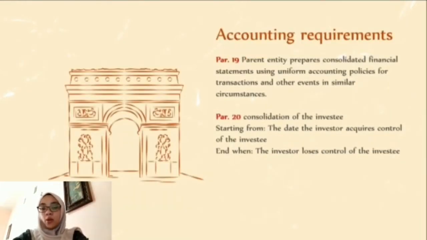Explanation about accounting requirements. From paragraph 19, the parent entity prepares consolidated financial statements using uniform accounting policies for transactions and other events in similar circumstances. From paragraph 20, consolidation of an investee starts from the date the investor acquires control over the investee and ends when the investor loses control of the investee.